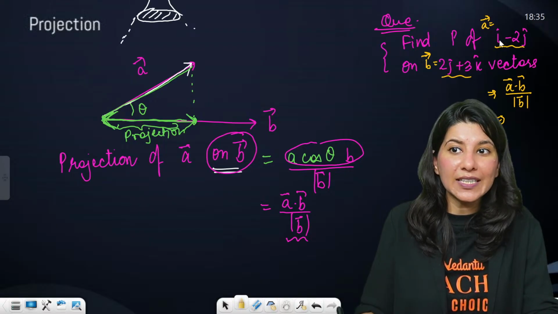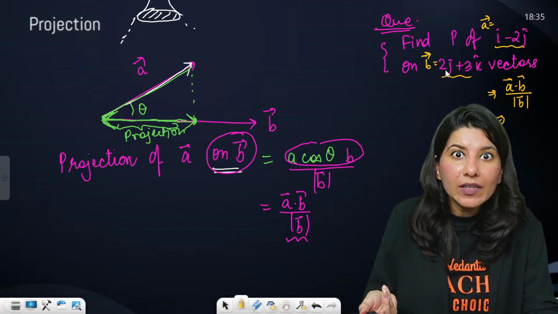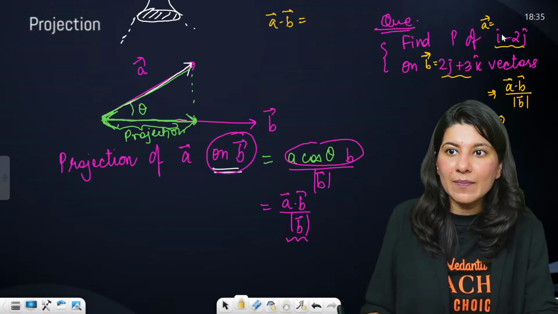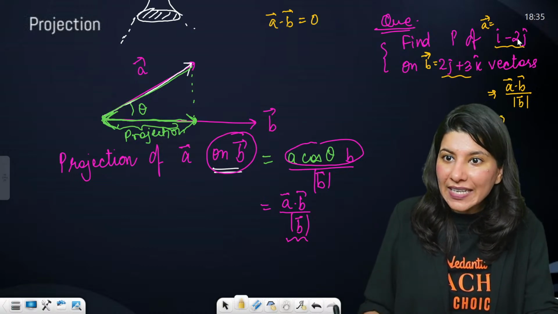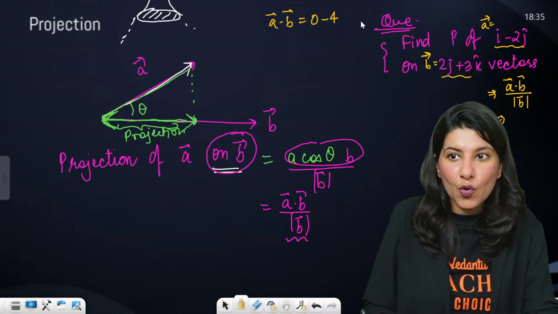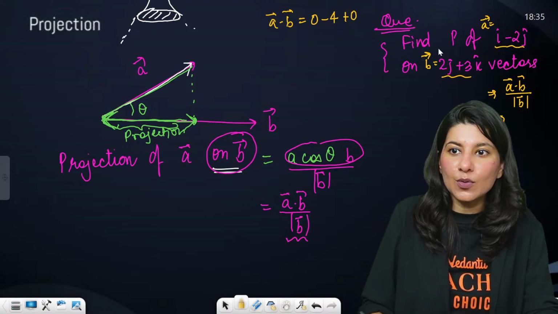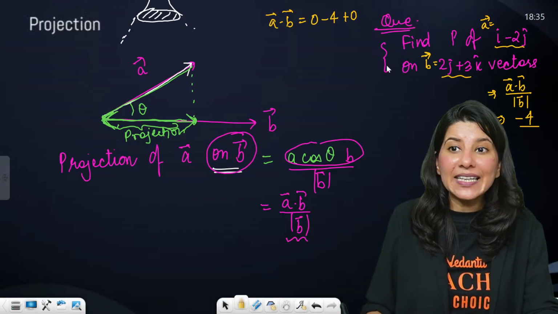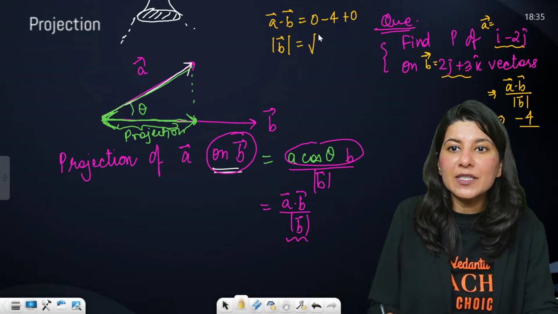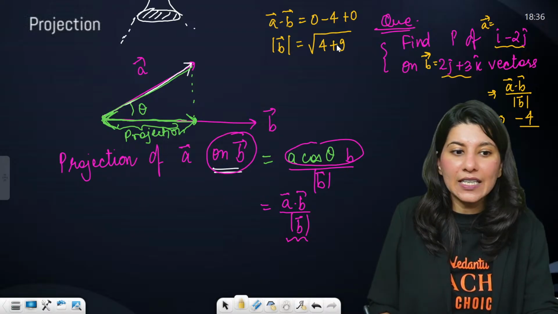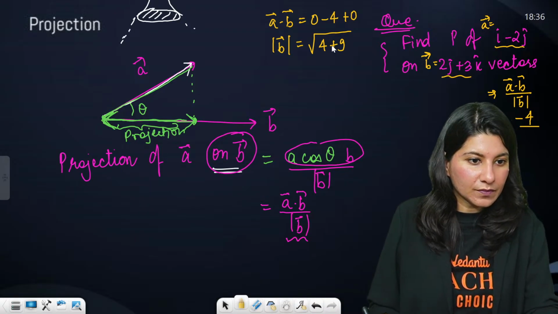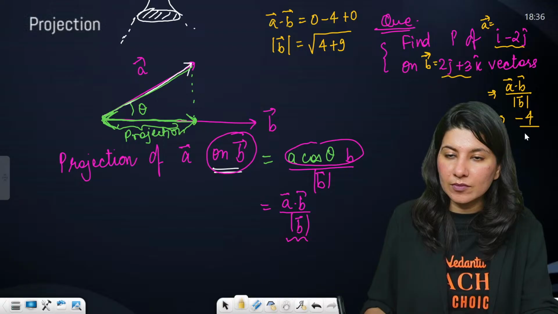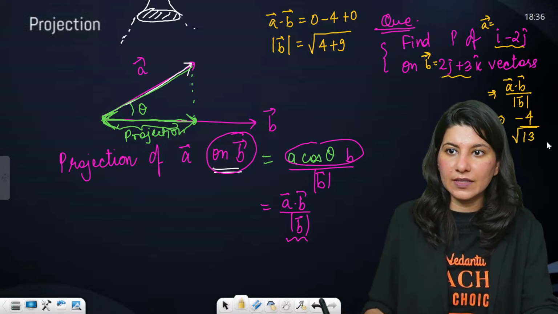Who will tell me the dot product? i dot B: there is no i in B vector, right? So A dot B, if I calculate, what will I get? i dot 0 is 0. Then minus 2j dot 2j is minus 4, and there is no k, so that is 0. So minus 4 is the A dot B, upon the magnitude of B vector. The magnitude of B vector will be the square root of 4 plus 9, which is 13. Root 13. So minus 4 upon root 13 is the projection.